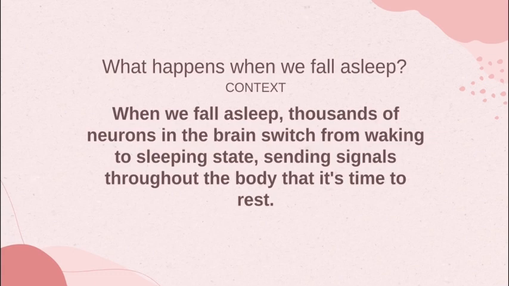What happens when we fall asleep? When we fall asleep, thousands of neurons in the brain switch from waking to sleeping state, sending signals throughout the rest of the body that it's time to rest.